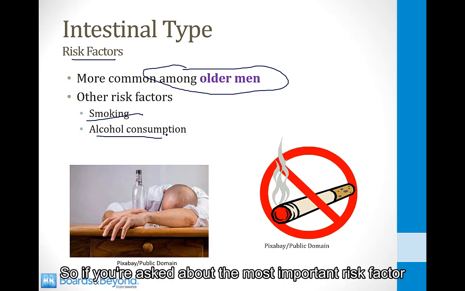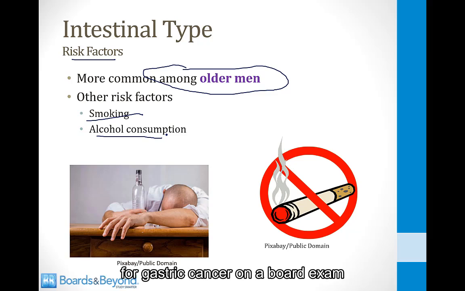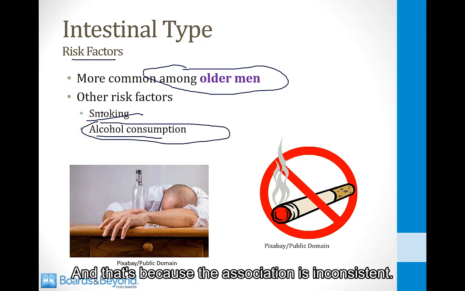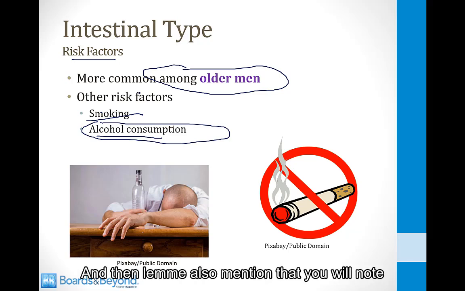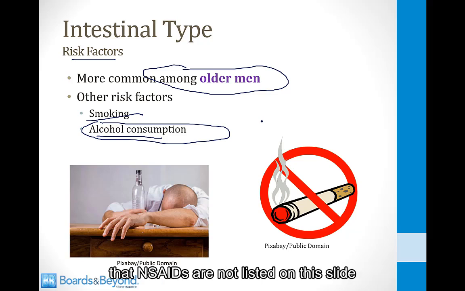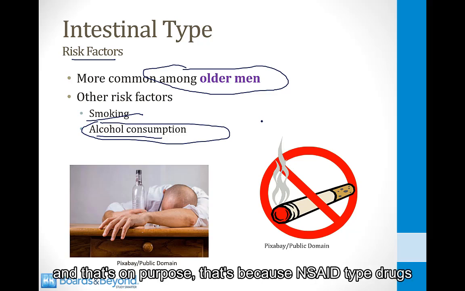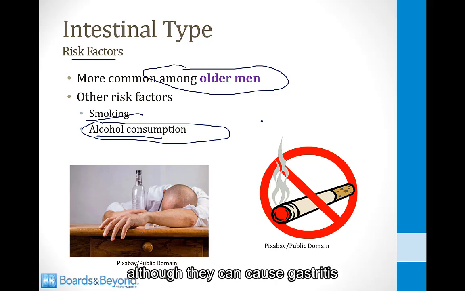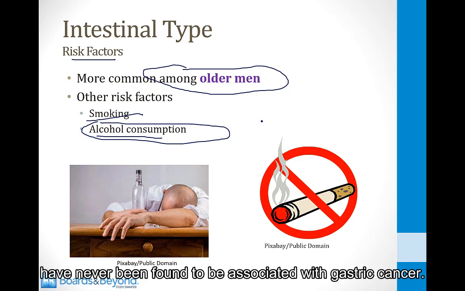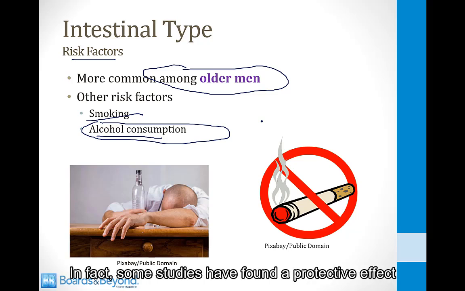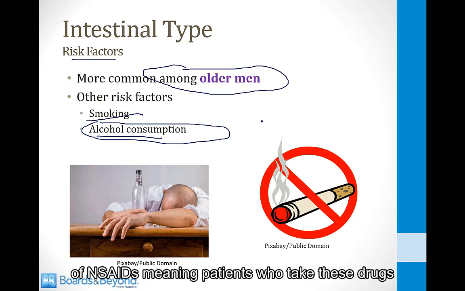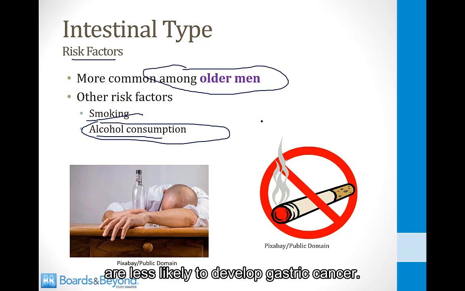So if you're asked about the most important risk factor for gastric cancer on a board exam, usually alcohol is not the right answer, and that's because the association is inconsistent. And then let me also mention that you will note that NSAIDs are not listed on this slide, and that's on purpose. That's because NSAID type drugs, although they can cause gastritis, have never been found to be associated with gastric cancer. In fact, some studies have found a protective effect of NSAIDs, meaning patients who take these drugs are less likely to develop gastric cancer. The reason for this association is not known.